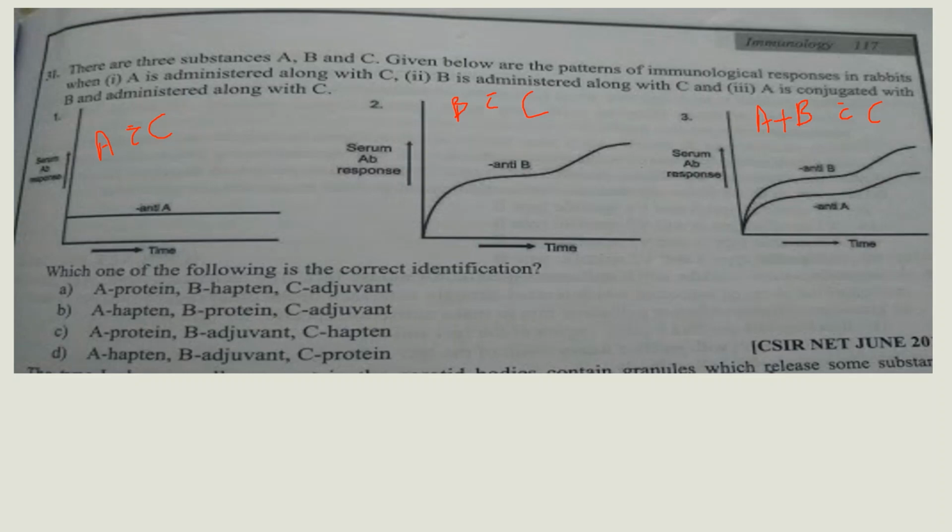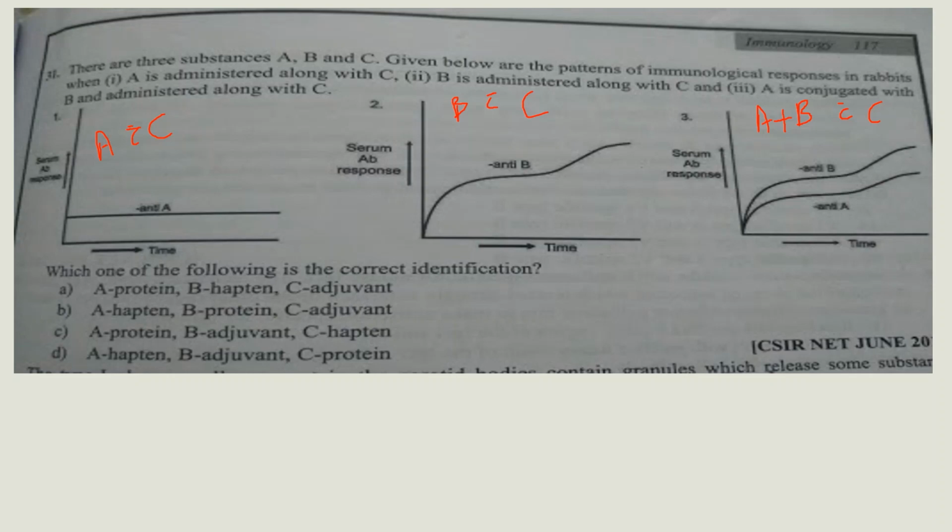Which one of the following is the correct identification? Options: option A, A protein, B hapten, C adjuvant. Option B, A hapten, B protein, C adjuvant. Option C, A protein, B adjuvant, C hapten. Option D, A hapten, B adjuvant, C protein.